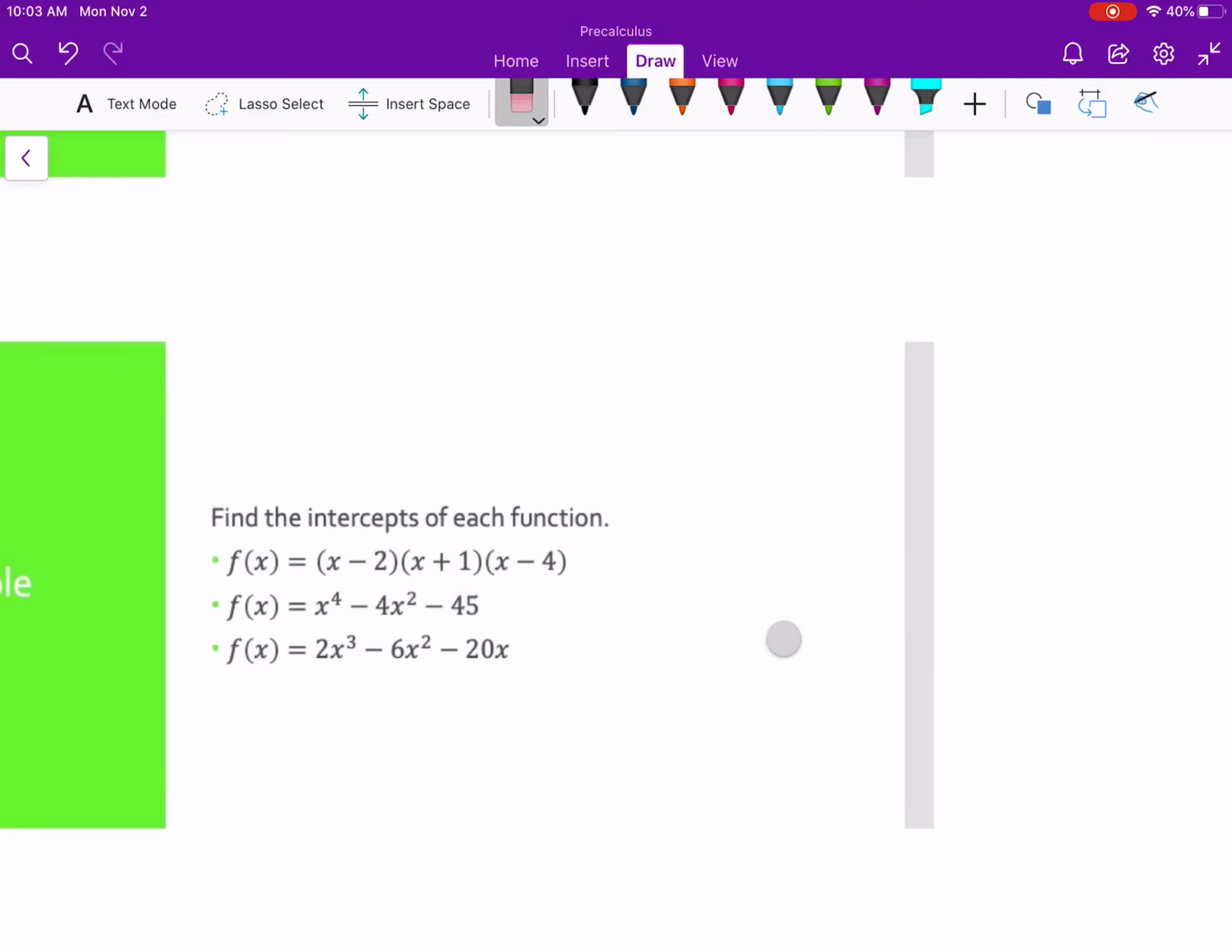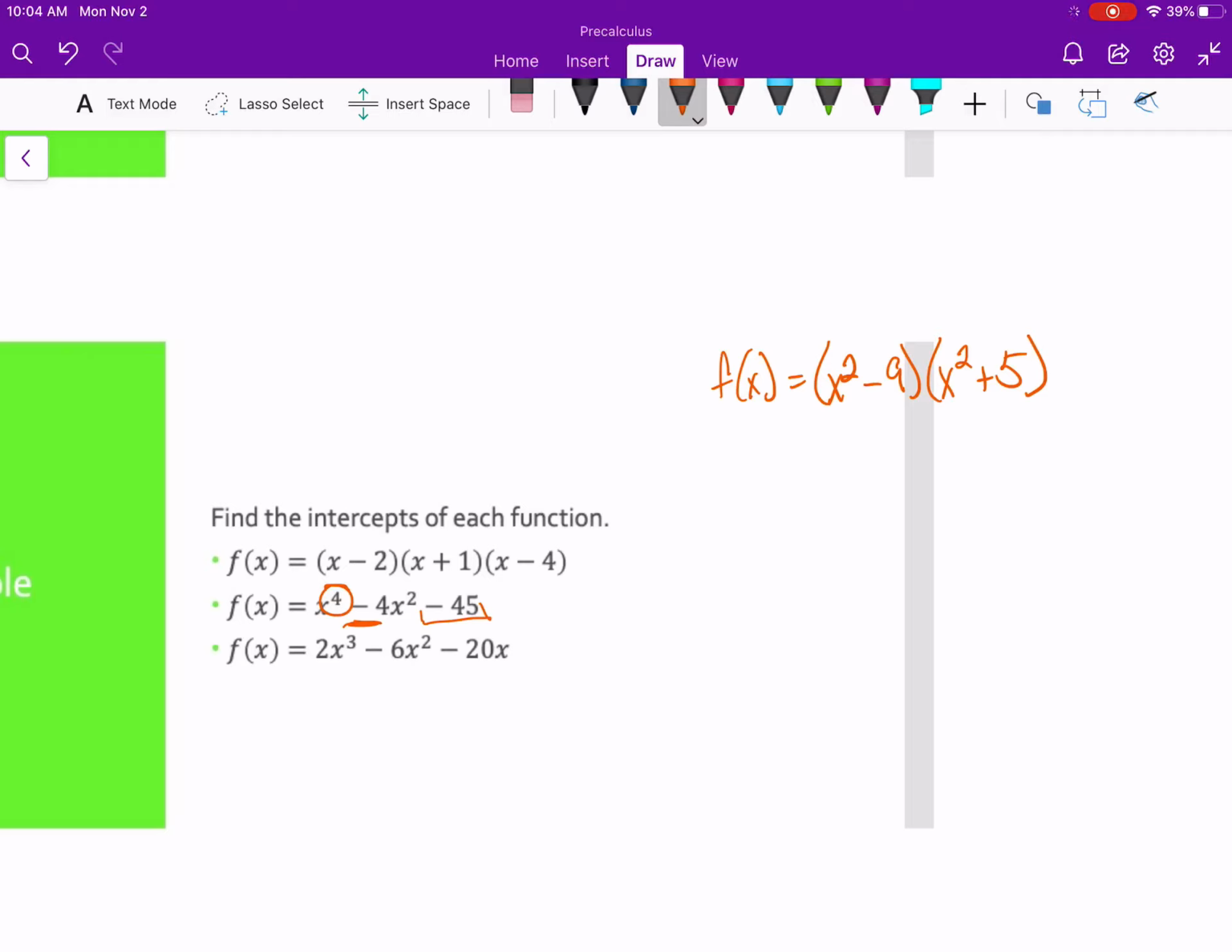All right, the next one. We don't have it factored, so we need to factor. So remember, we have to find factors of negative 45 that add up to negative 4. So this factors down to x squared minus 9 and x squared plus 5, because negative 9 plus 5 gives us that negative 4. Notice that it's an x squared because we have an x to the 4th here, and x squared times x squared is x to the 4th.